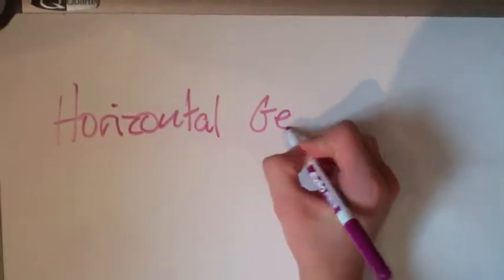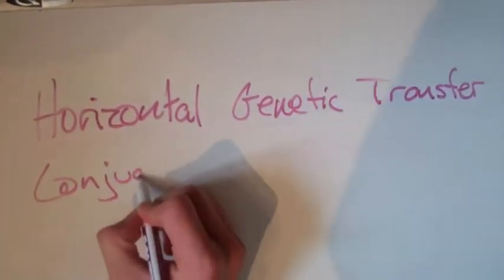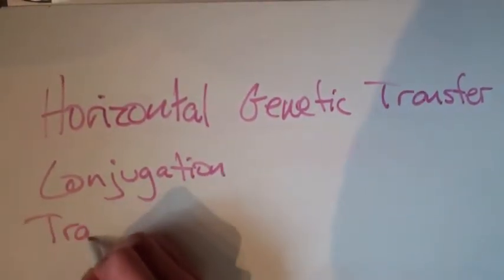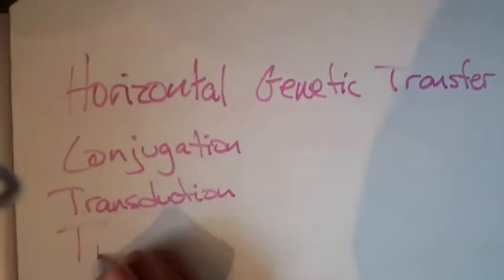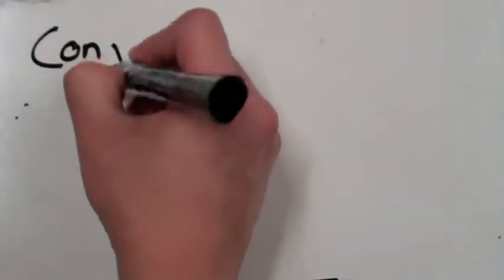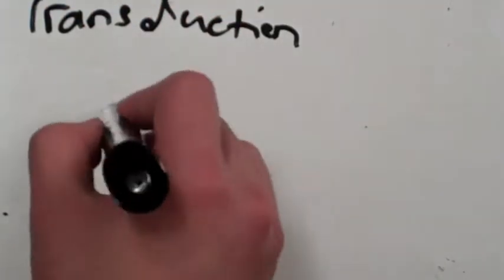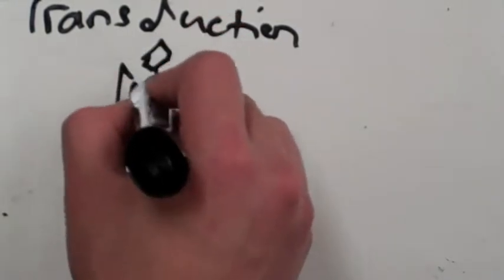Despite the fact that bacteria reproduce asexually, various mechanisms have evolved that have allowed them to increase the genetic diversity within their population. Unlike other organisms, they can increase genetic diversity as a result of activity within the same generation. This is called horizontal genetic transfer. There are three types of this.